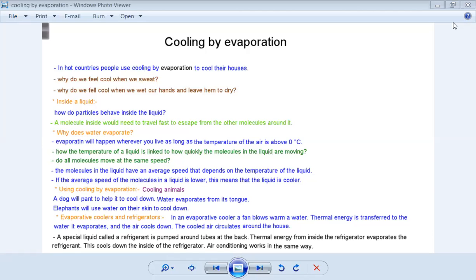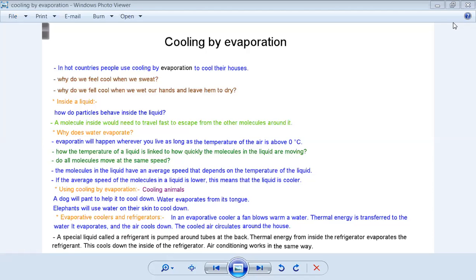When the droplets touch our skin, they evaporate because our body is warmer. Yes, the energy, the heat or thermal energy from our body, gets into the water drops and makes them evaporate. So that's how we feel cool. When it evaporates, we feel the coolness.